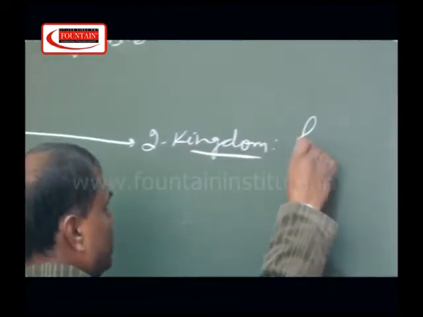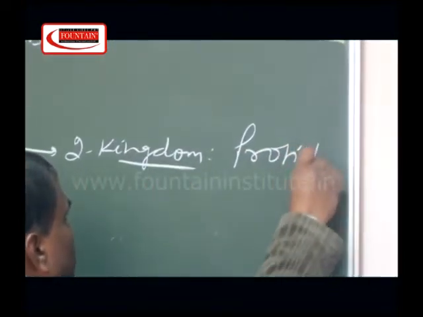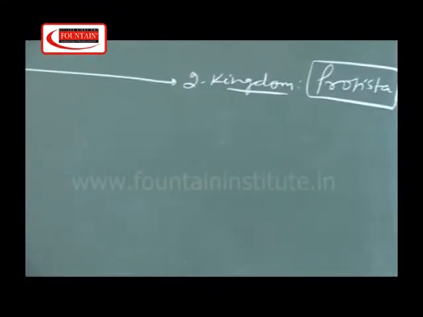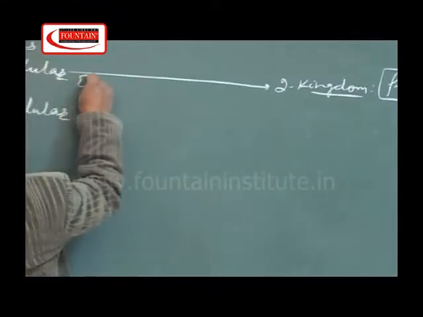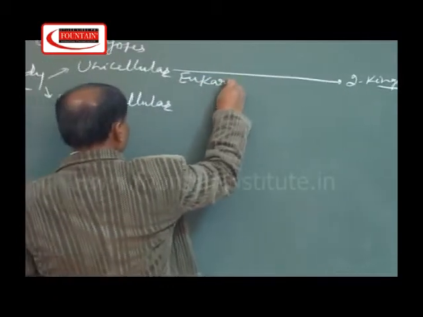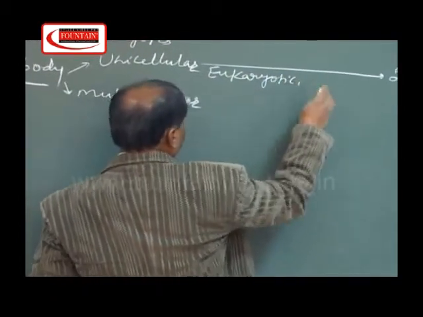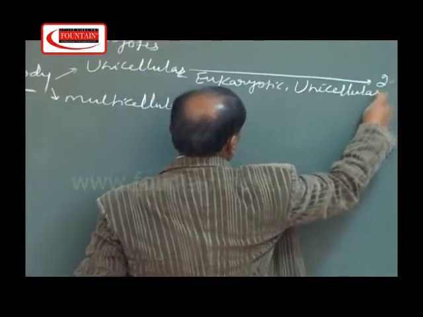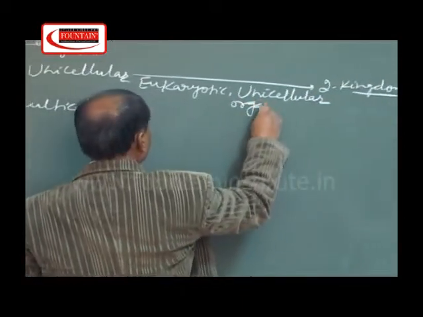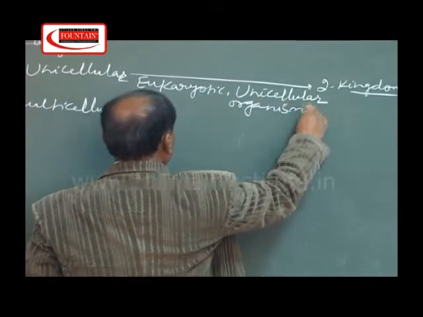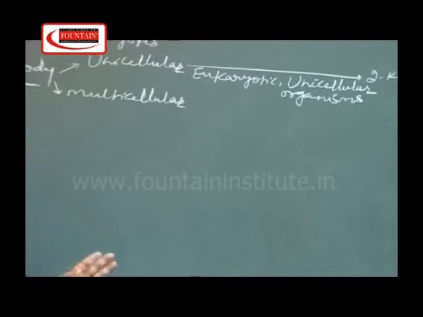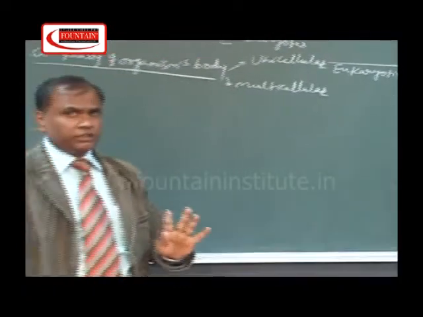The second kingdom was Protista. So, in kingdom Protista, eukaryotic, unicellular organisms are included. Unicellular organisms will not be found anywhere other than the kingdom Protista.